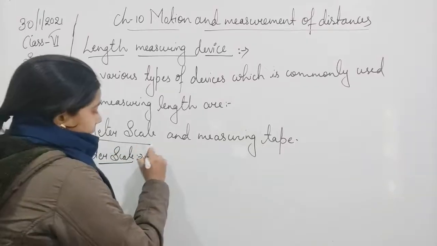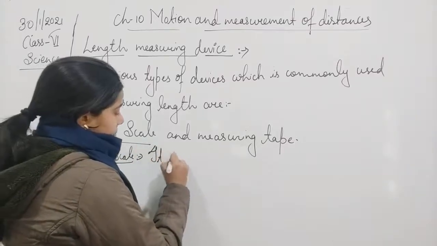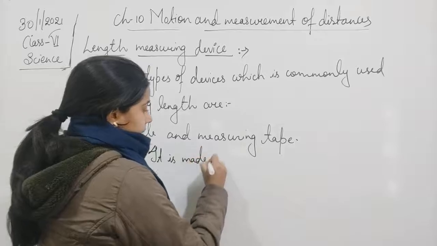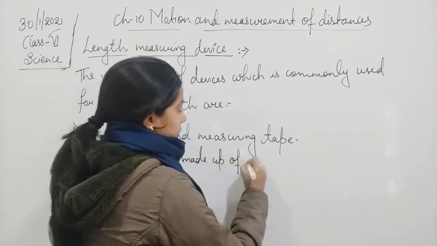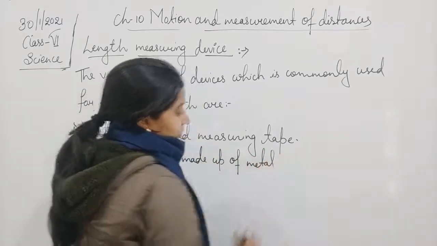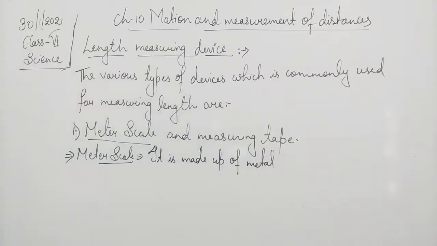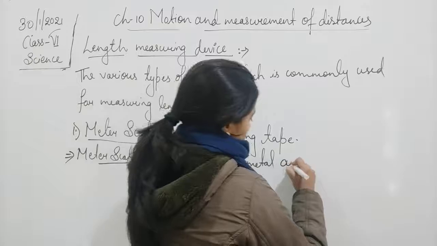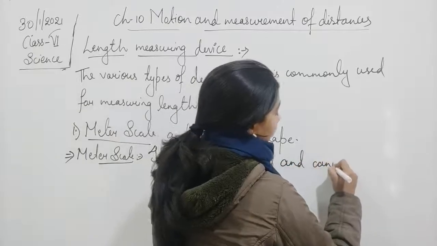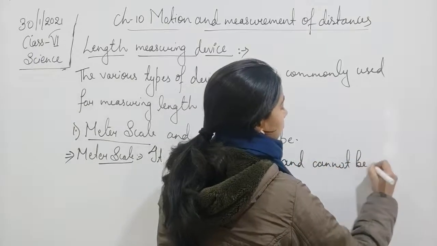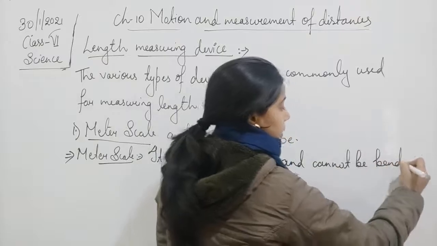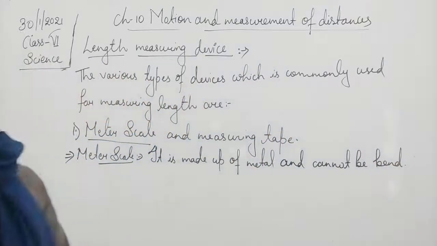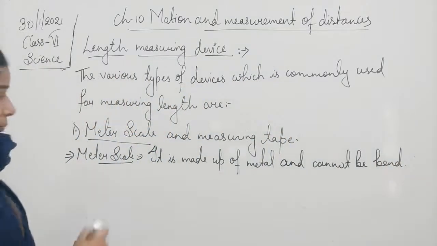Meter scale, it is made up of metal and cannot be bent.